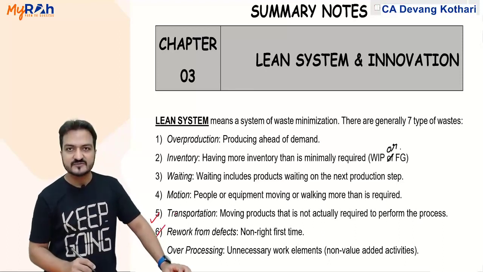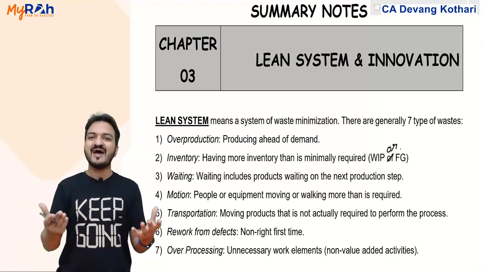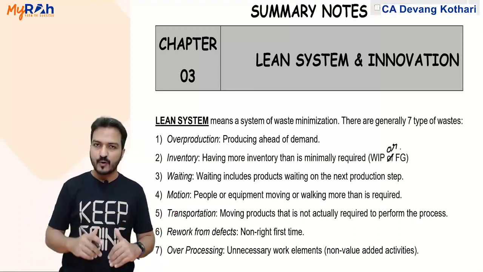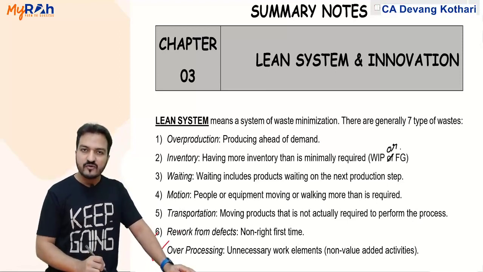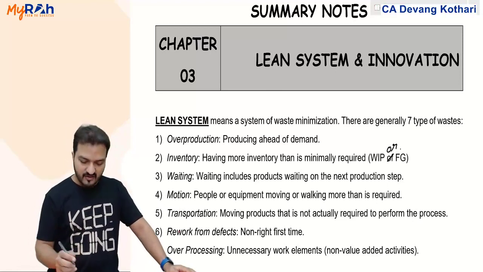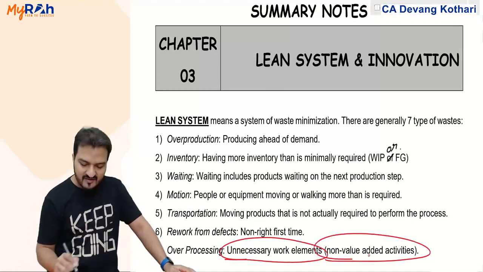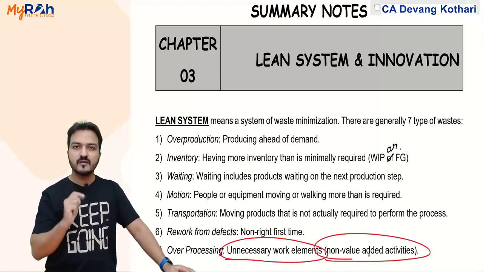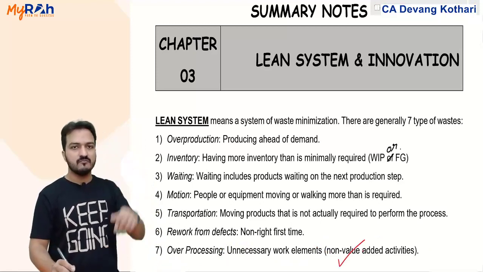Rework from defects. Like first time when I produced the product, it turned out to be defective. Then I have to rework, repair the product. That is also a wastage. And over processing. Over processing means doing some process which is not necessary. Having unnecessary work elements. Remember non-value added activities. In class, we had discussed non-value added activities since chapter number 1.